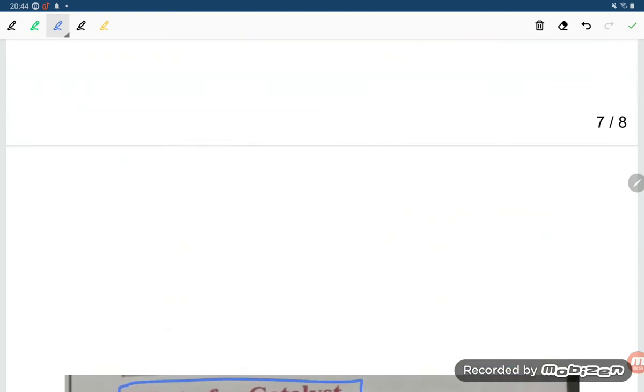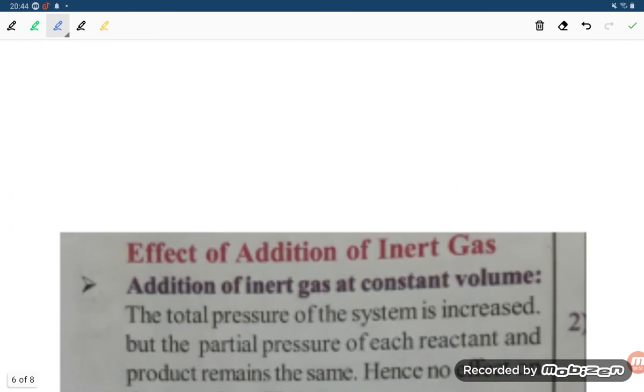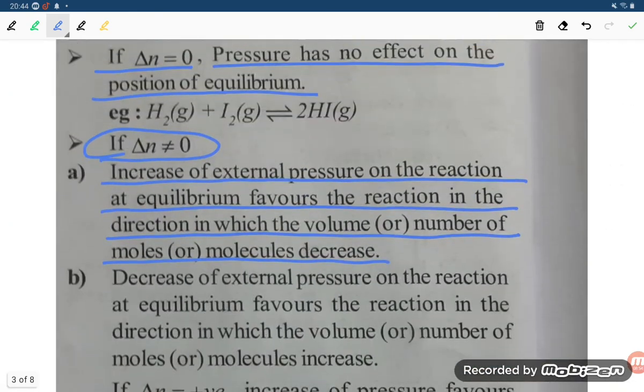So this is all about the Le Chatelier principle.